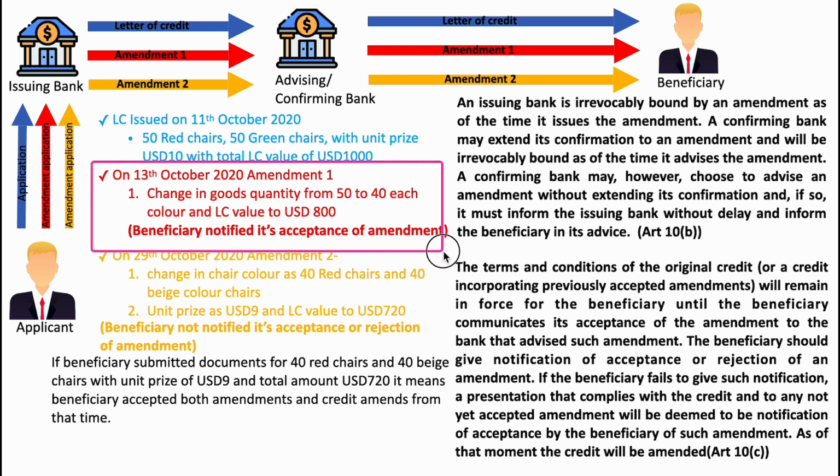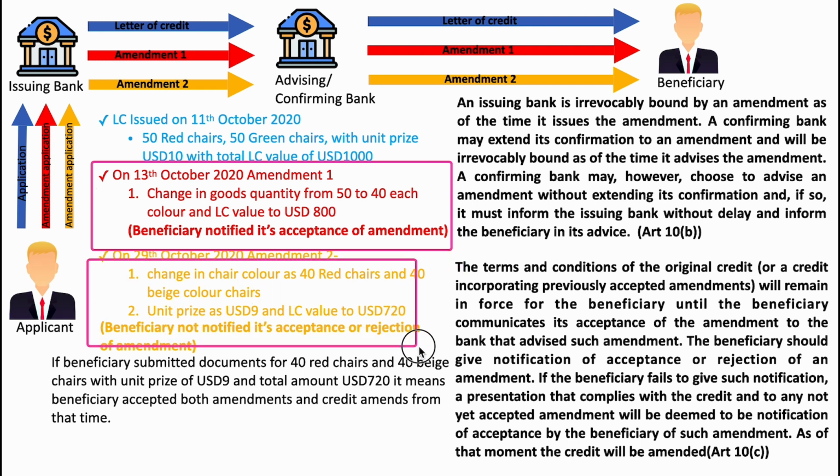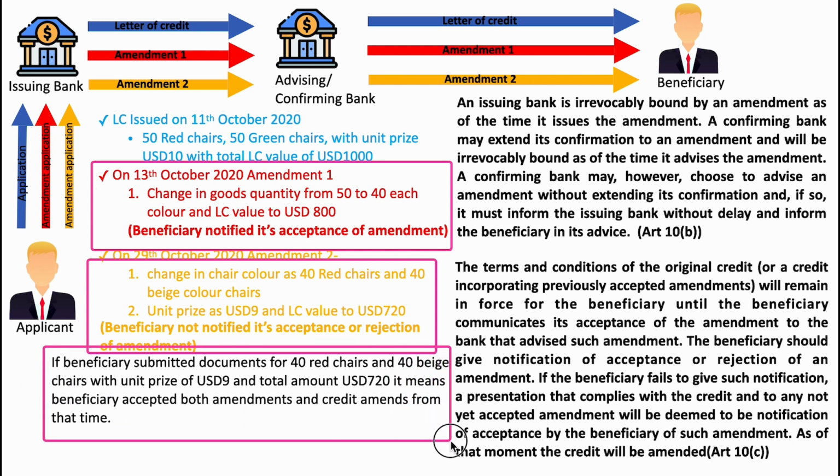Here, this reduction in goods quantity from 50 to 40 is the first amendment issued on 13th October, for which the beneficiary notified its acceptance. But this change in color and unit price is the second amendment issued on 29th October, but the beneficiary did not notify its acceptance or rejection. But now the beneficiary submitted documents which comply as per the not accepted amendment as well.